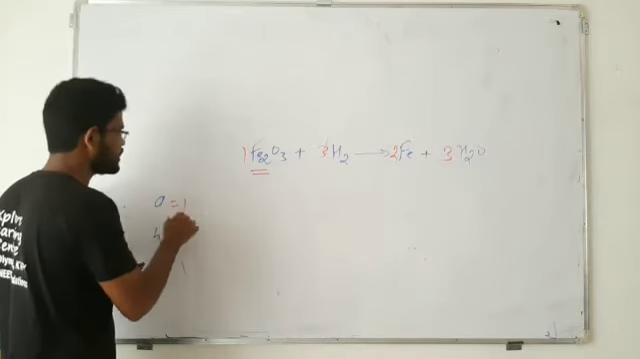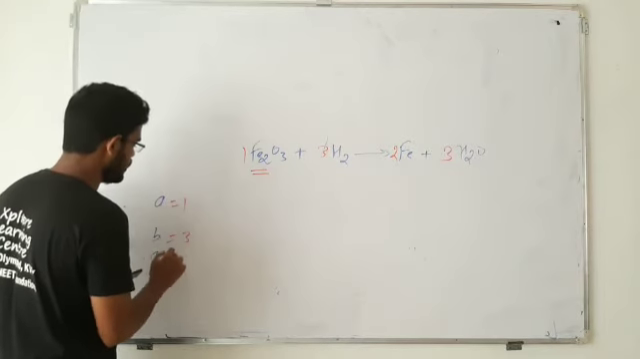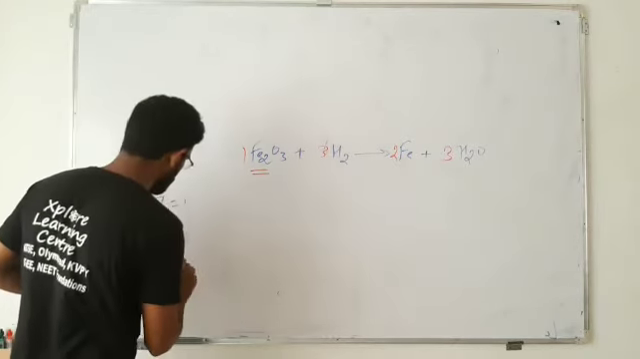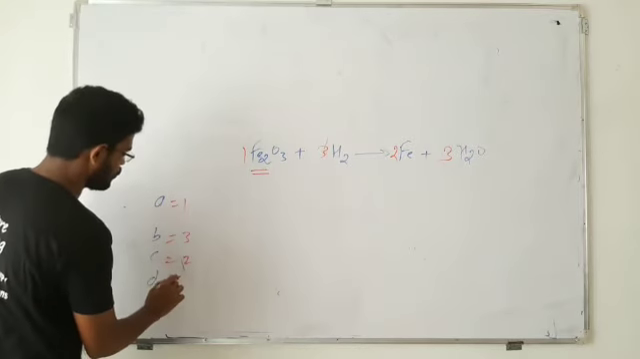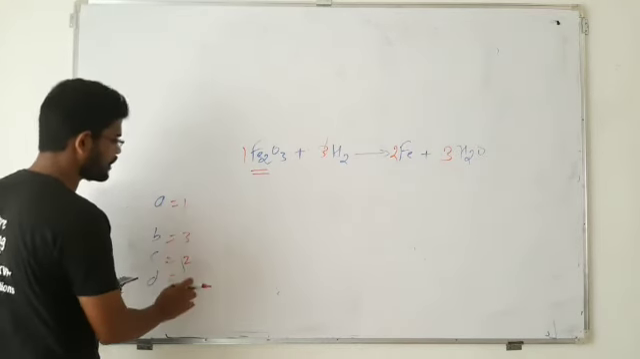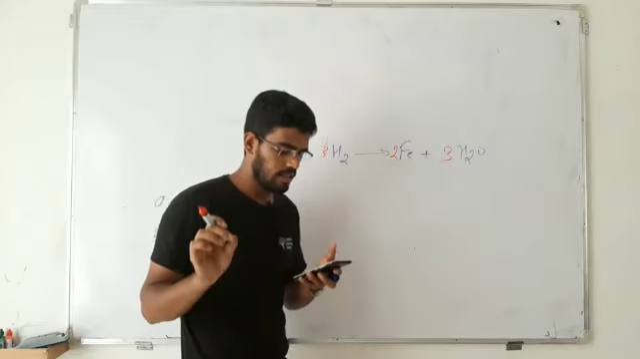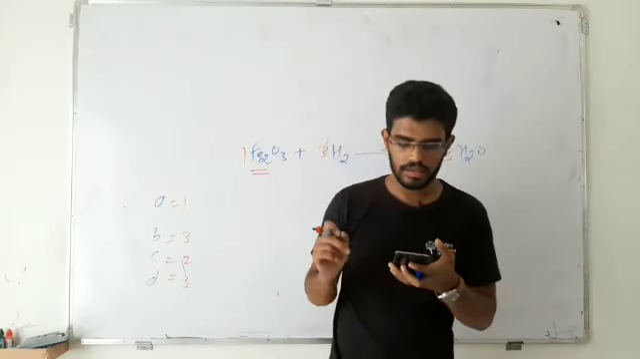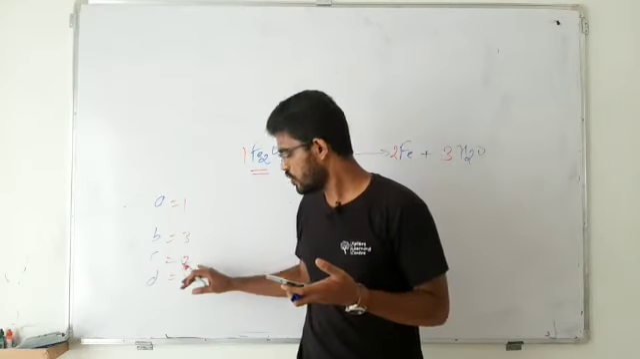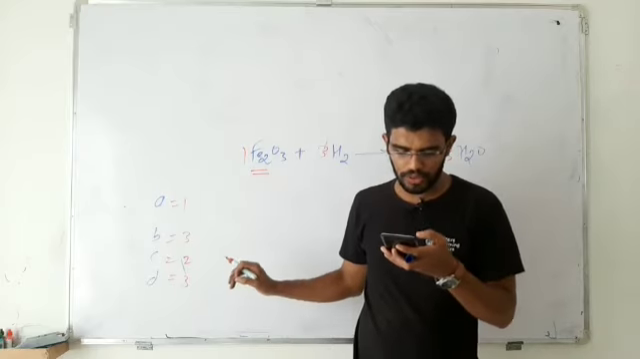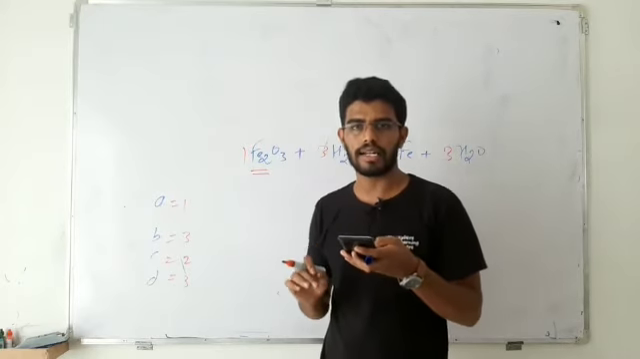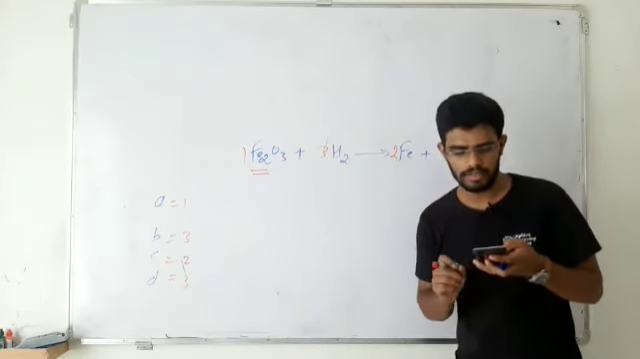Answers are what? A is equal to 1, B should be equal to 3, C should be equal to 2, and D should be equal to 3. So 1, 3, 2, 3 should be your answer. Check out the options. What's the answer? 1, 3, 2, 3. And 1, 3, 2, 3 is the option C. That's your correct answer in your question number 27.